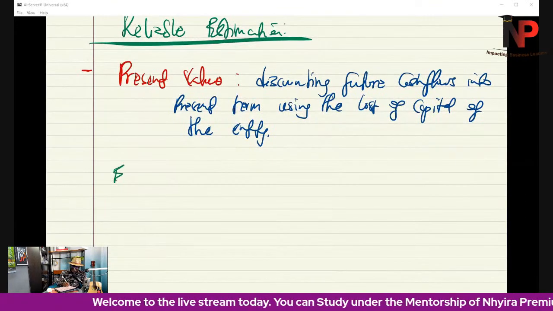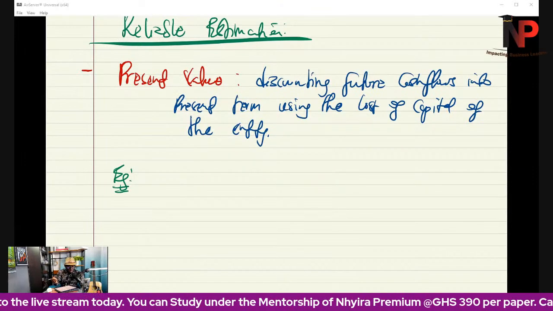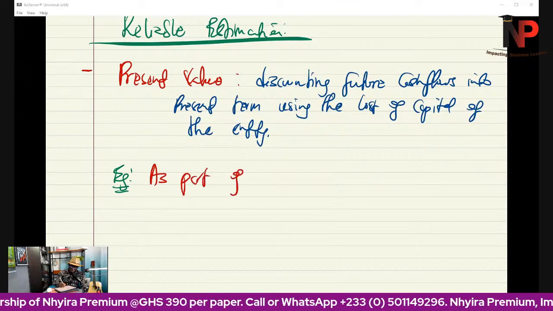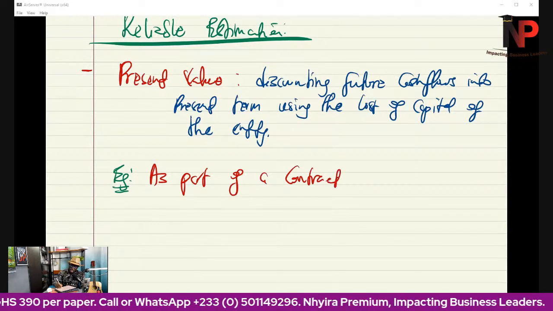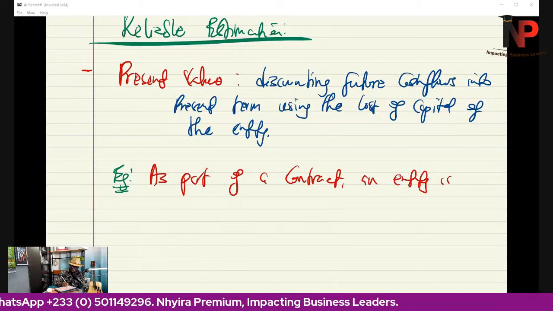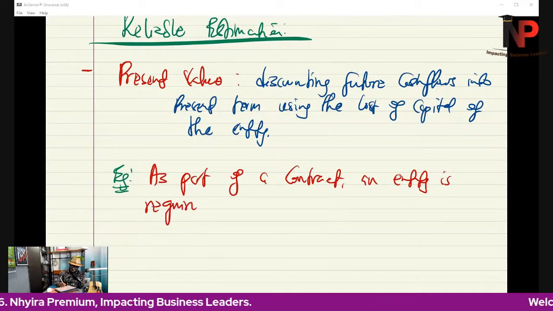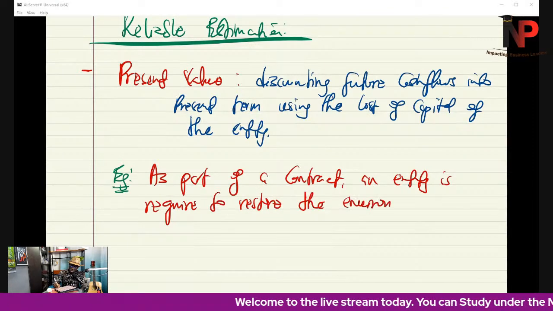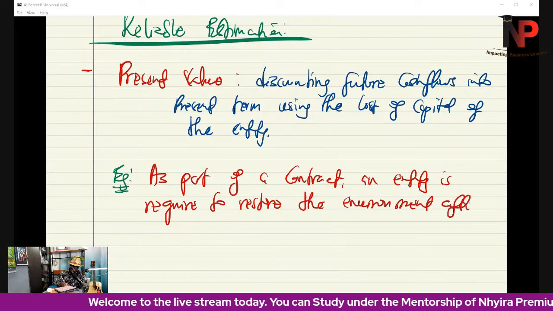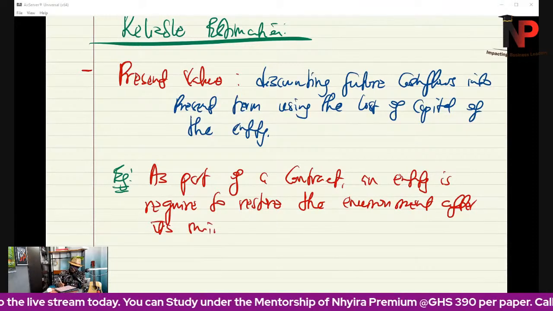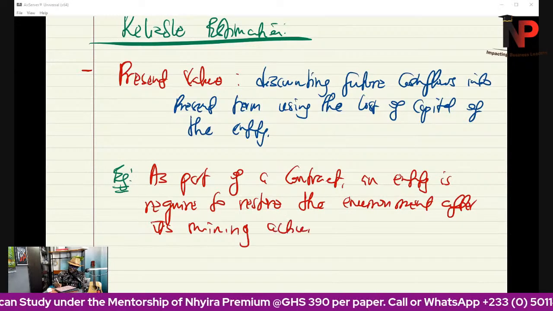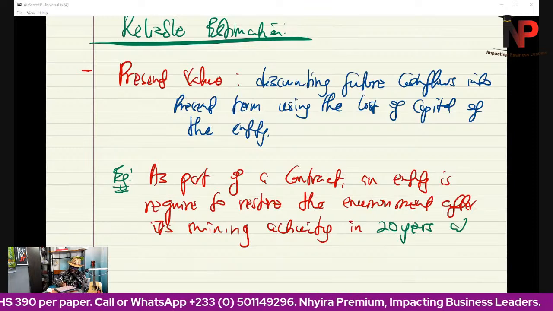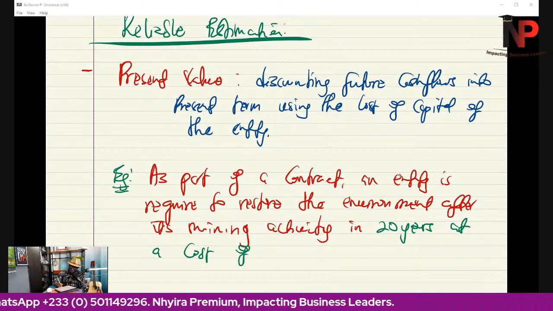Let's say, for instance, that as part of a contract, an entity is required to restore the environment after its mining activity in 20 years at a cost of $400 million.